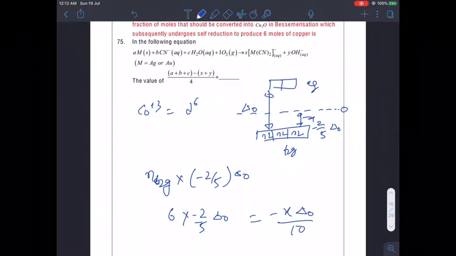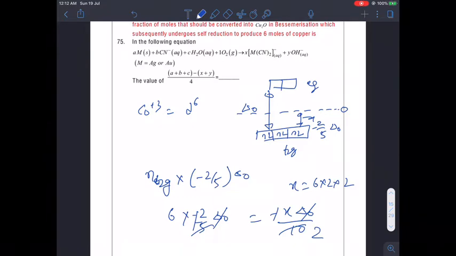So, how much are we getting? Delta O is cancelled, minus minus is cancelled. So, the value of X from here will come as 6 into 2 into 2. So, the total answer will be 24. So, X will be 24.